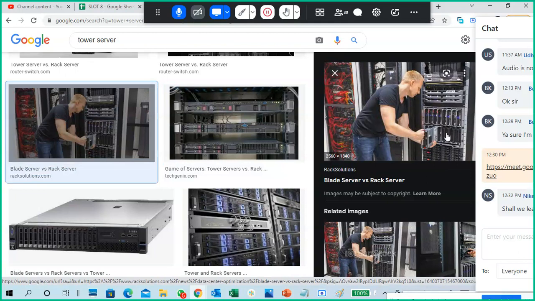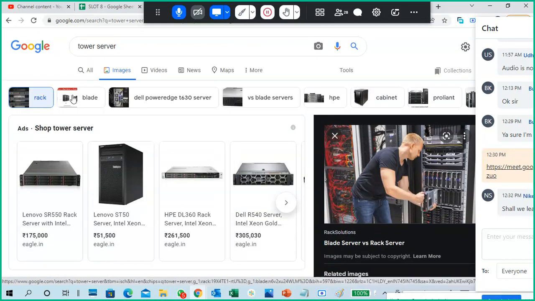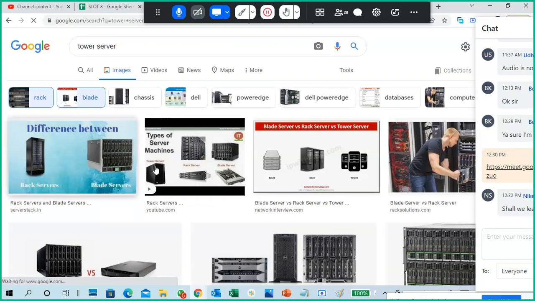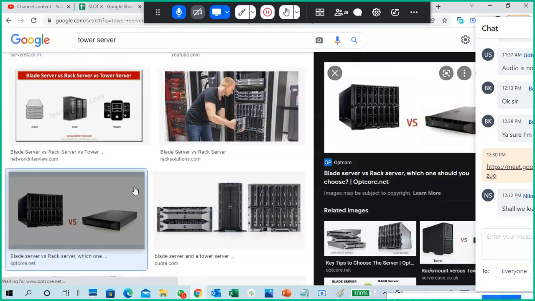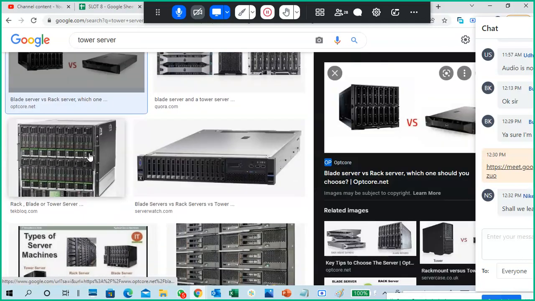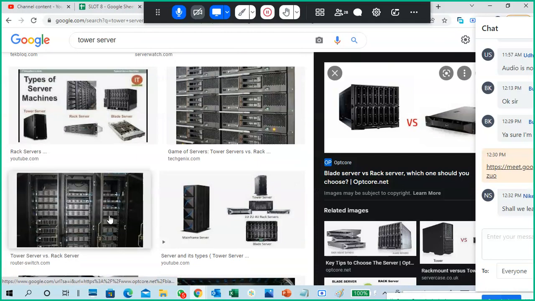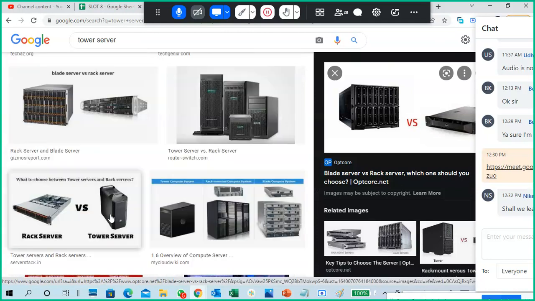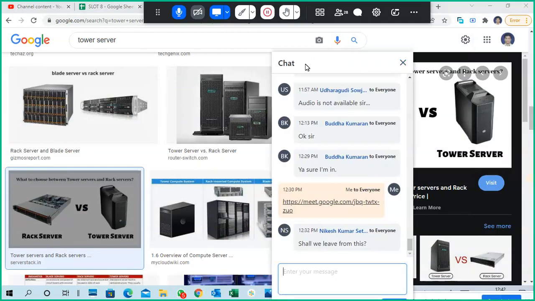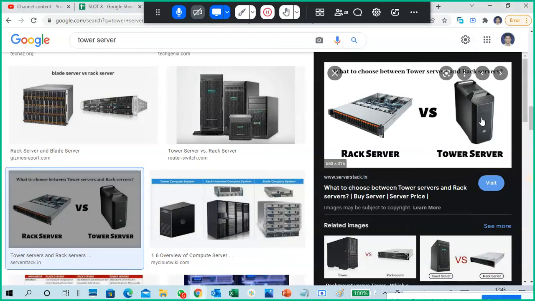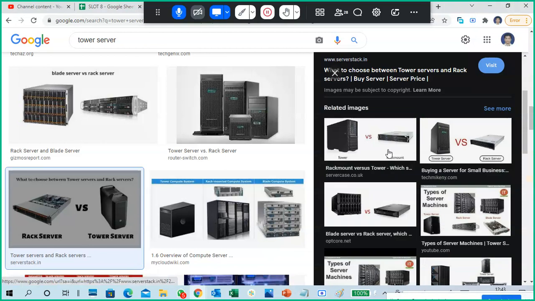If you see this guy in the rack, he is putting a blade. Blade means it's a single server. Each blade is a single server, and we put it in a rack. So this is a rack and a tower.